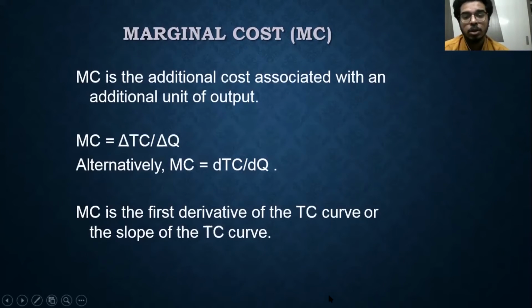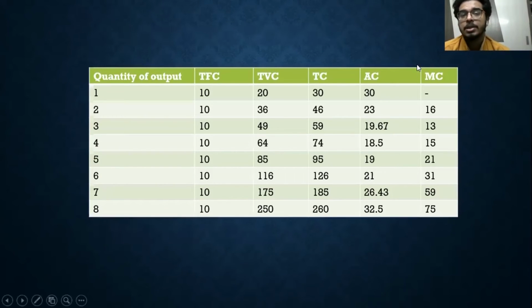Go back. Going back to this, you can see this one, say 16, is nothing but the change in total cost, 46 minus 30, with respect to one extra unit of production, 2 minus 1. So this is 46 minus 30, change in total cost divided by change in quantity of output, 2 minus 1. So for one extra unit of output, how much additional cost am I incurring? This is 16, and then again you can see 36 and 49.